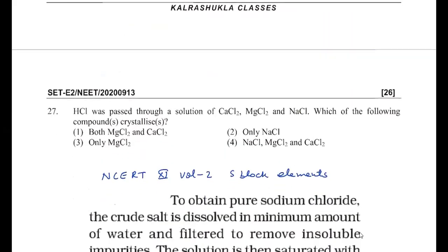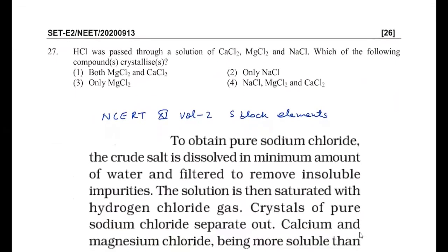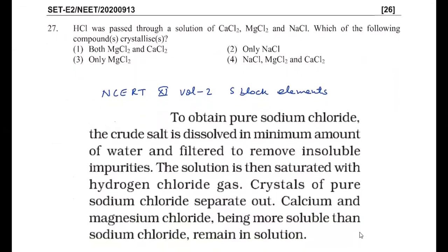Then to the next question it's given: HCl was passed through the solution of CaCl2, MgCl2 and NaCl. This is also actually an NCERT based question, exactly copied from 11th volume 2, s-block elements, and copied the paragraph, so you can check it carefully. This is actually crystallization, or better to say purification technique of sodium chloride. Calcium chloride and magnesium chloride are more soluble as compared to NaCl. That's why whenever HCl gas passes through this mixture, we'll get only sodium chloride, because this is a technique to get pure sodium chloride. That's why the answer must be 2 for this question.